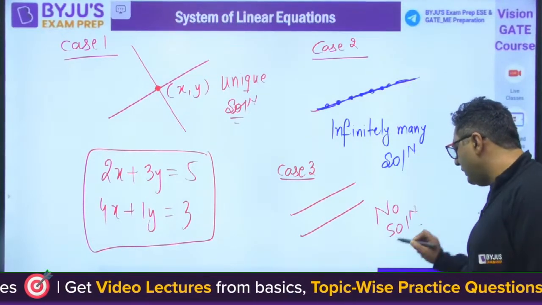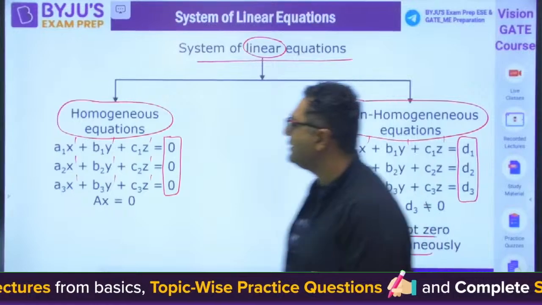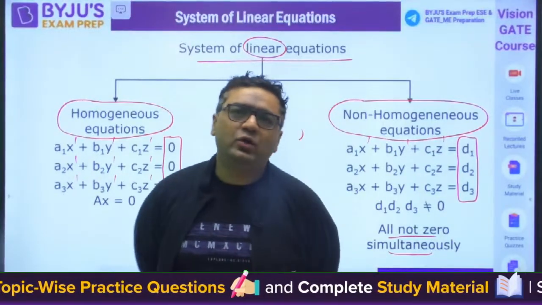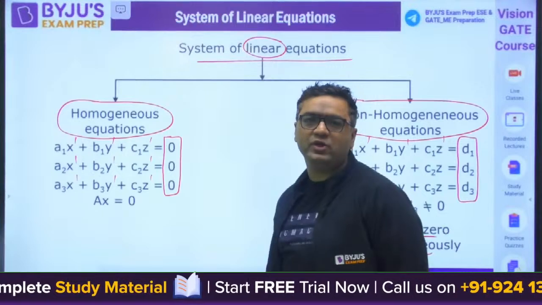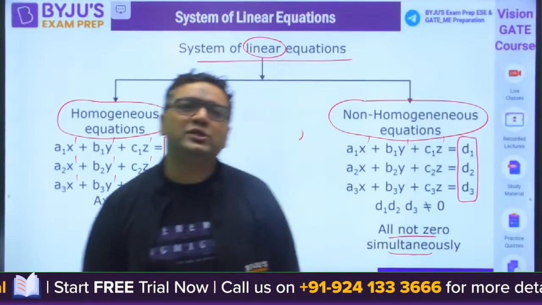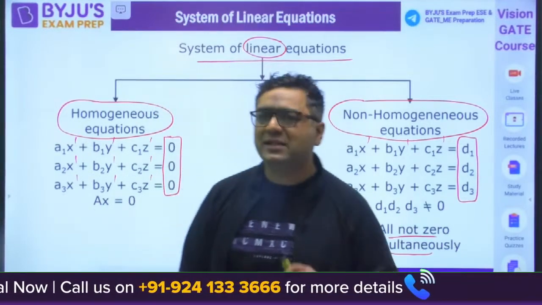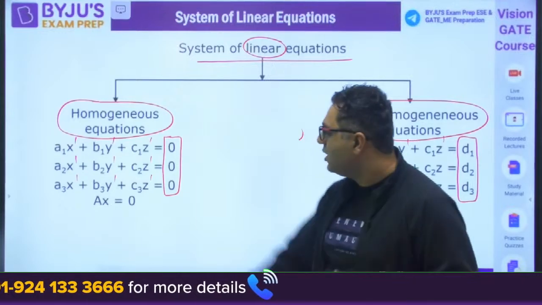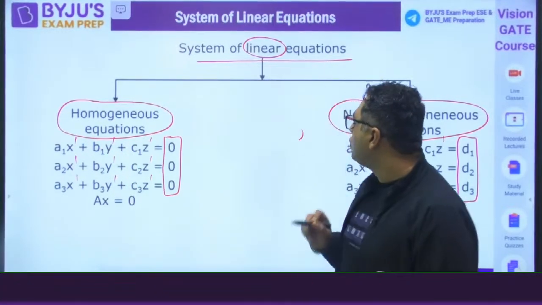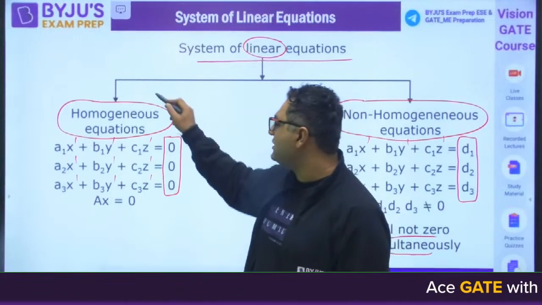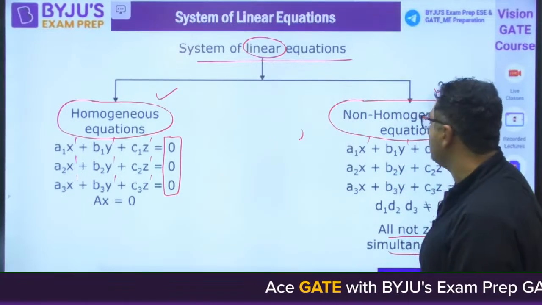So what we learned till now, I am repeating for those who have joined late. First of all, today we are going to talk about the system of linear equations. When we are talking about a system of linear equations, it simply means that we are talking about equations where variables would be having a power of 1. Then I also told you that there are two types of such systems. One is homogeneous, the other is non-homogeneous.